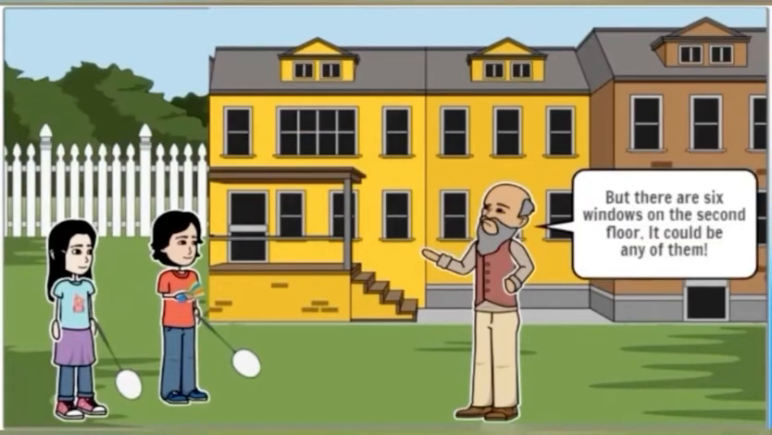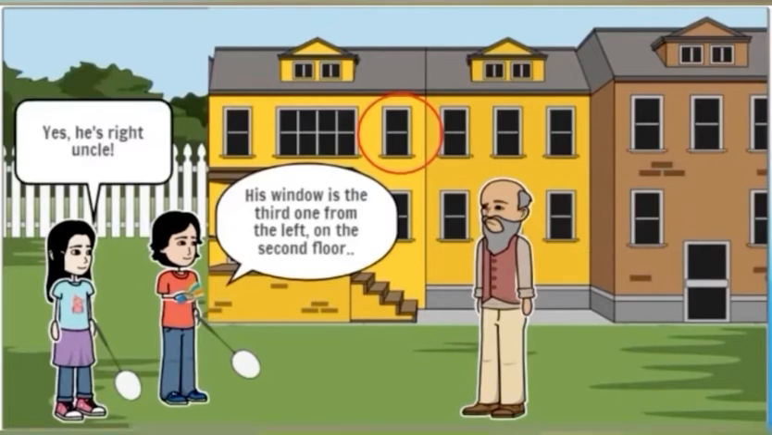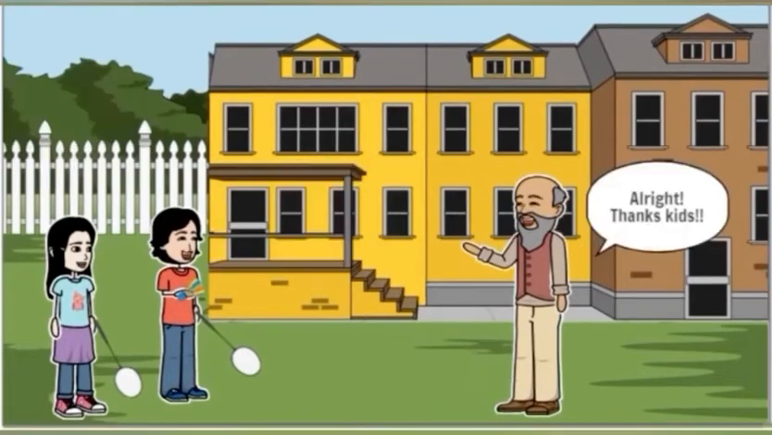So this causes some kind of confusion. The old man asks, "But there are 6 windows on the second floor. It could be any one of them where Datta Bhau lives." In response, the boy says, "His window is the third one from the left on the second floor." The girl adds, "Yes, he is right, uncle." This clears all the confusion of the old man, and he thanks the kids and goes to visit Datta Bhau.